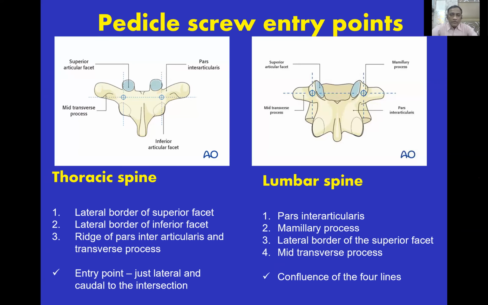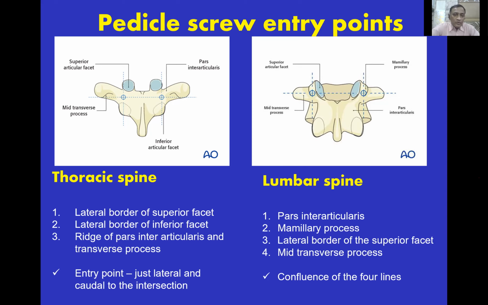As a student, you must know the pedicle screw entry points, how to pass a pedicle, because nowadays this is very basic for all instrumentation of the spine, whether you are using the screw rod instrumentation or screw plate. Normally we are using the screw rod instrumentation, and these instrumentations are used to correct the scoliosis deformity, to fix the fracture spine, or sometimes to fix the degenerative spine, or also tuberculosis of the spine.